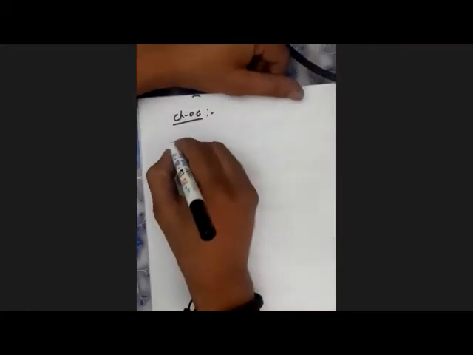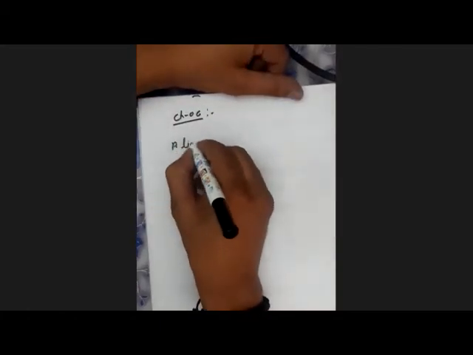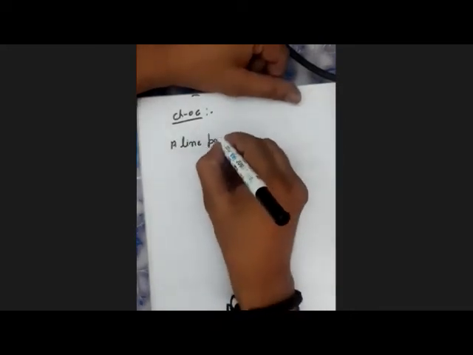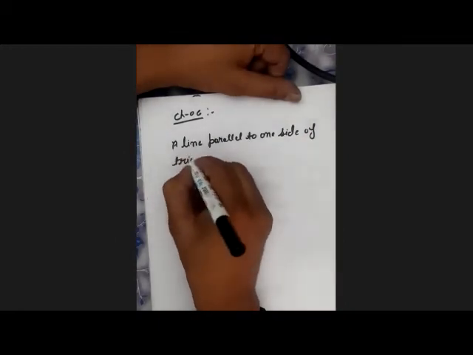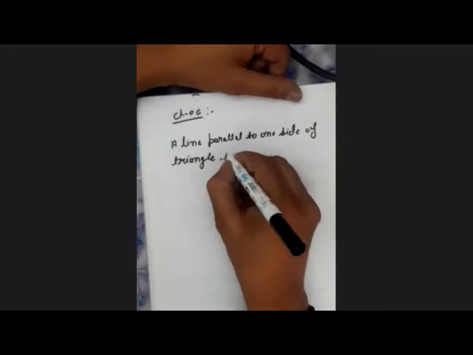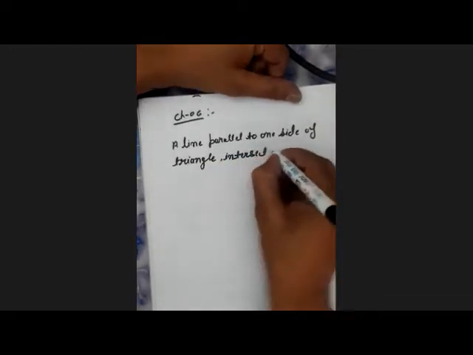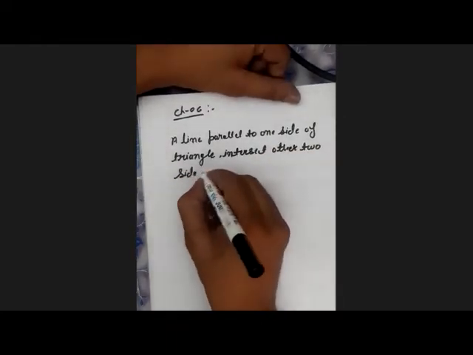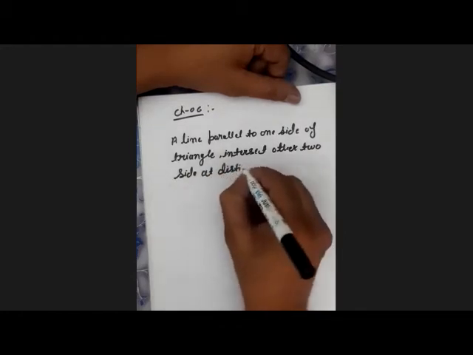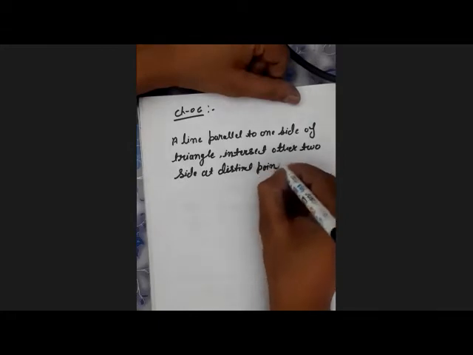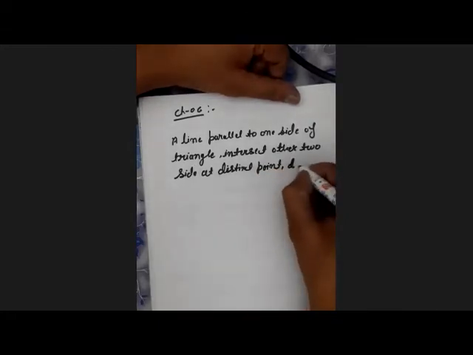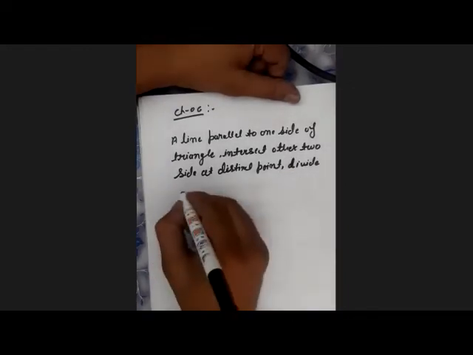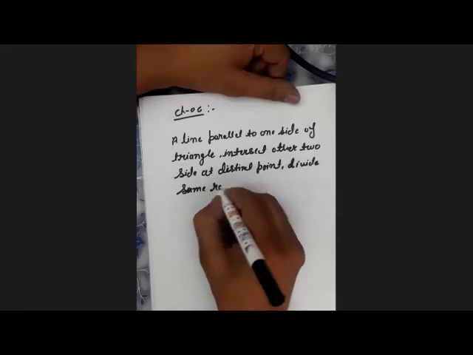There is a statement: in a triangle, a line parallel to one side of the triangle intersecting the other two sides at distinct points divides them in the same ratio.